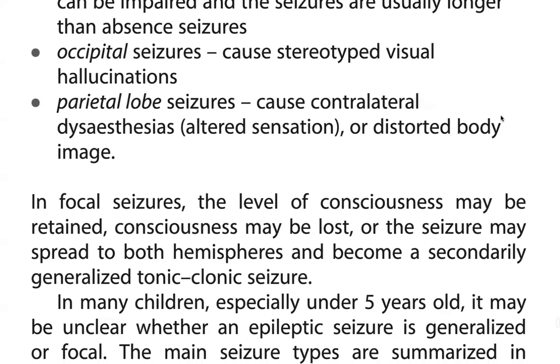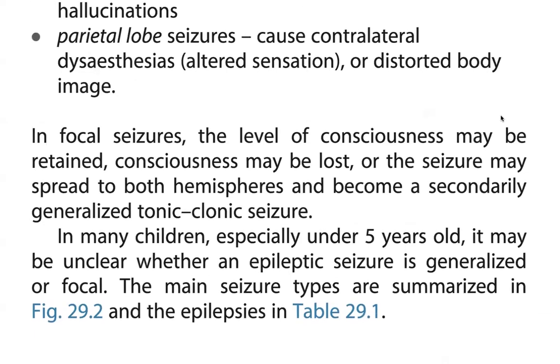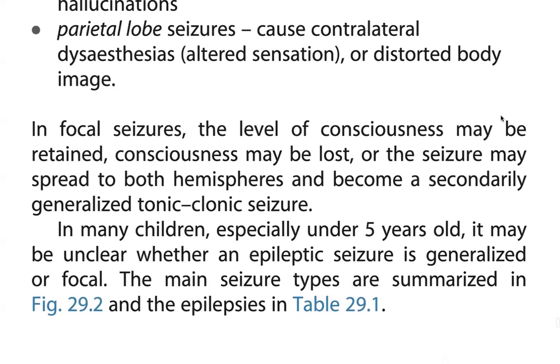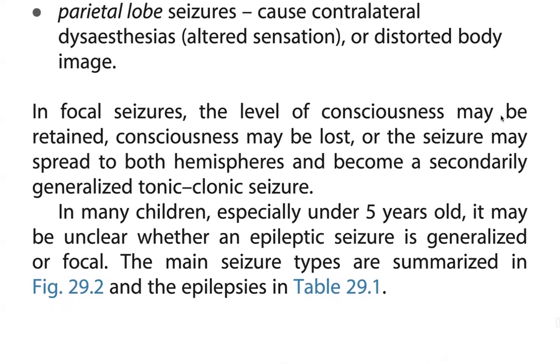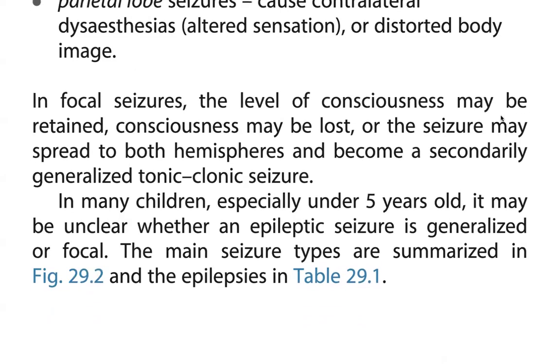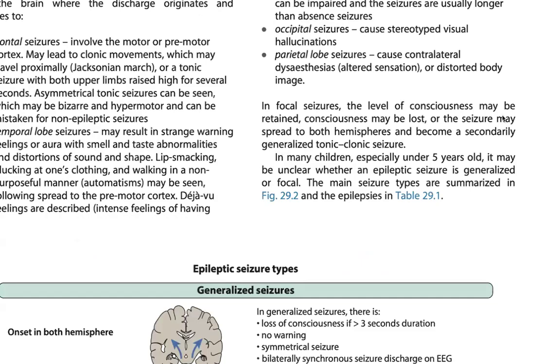Occipital seizures cause a stereotyped visual hallucination. Parietal lobe seizures cause contralateral dysesthesias, and altered sensation or distorted body image. In focal seizures, the level of consciousness may be retained. Consciousness may be lost, or the seizures may spread to both hemispheres and become secondary generalized tonic-clonic seizures. In many children, especially under 5 years of age, it may be unclear whether the epileptic seizure is generalized or focal. The main seizure types are characterized as epilepsies.